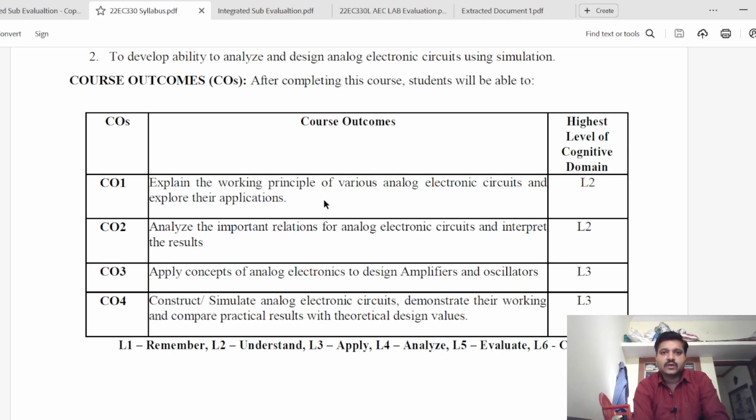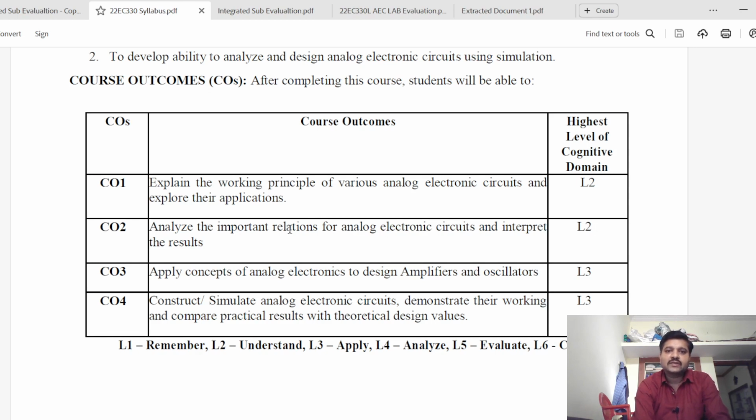As I told, the working of analog electronic circuits like amplifiers making use of BJT or MOSFET, you're going to understand the concept behind that and explore those applications for these analog electronic circuits. And the second outcome is to analyze the important relations for analog electronic circuits. Analog electronic circuits here are basically the amplifier circuits designed by BJT and MOSFET.